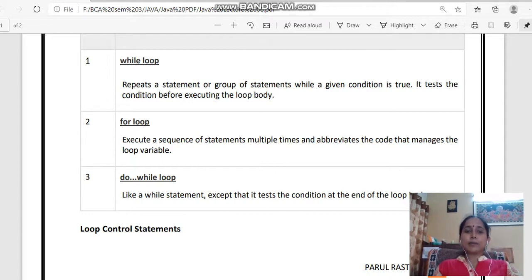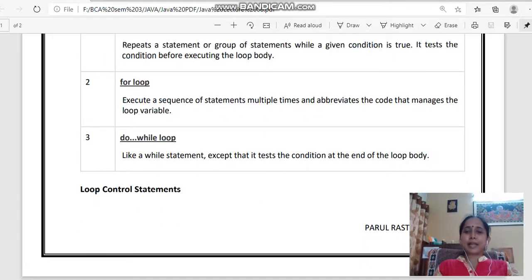Next, the do while loop is like a while statement except that it tests the condition at the end of the loop body. Means loop से exit करने से पहले condition check होती है. That is why the do while loop is also known as an exit control loop.